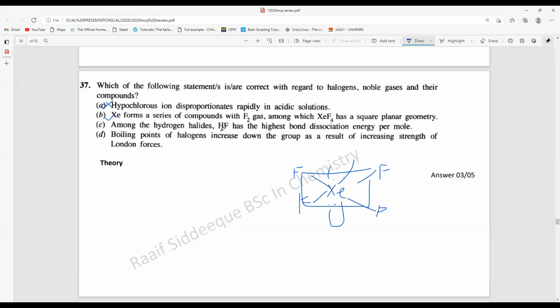Among the hydrogen halides, HF has the highest bond dissociation energy per mole. You can think about this, because HF will be the smallest one, right? HF, HCl, HBr, HI. You consider the distances. So HF is very close together, the bond between H and F is very small, so it should have the highest, right? So this is typically correct.